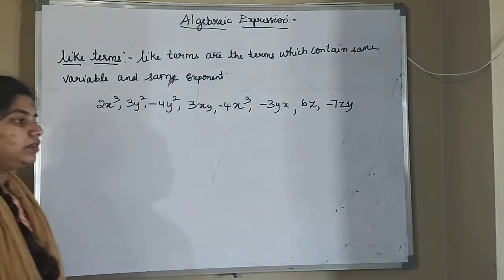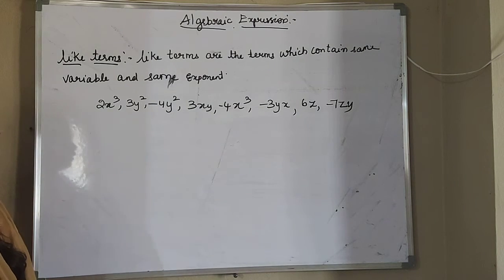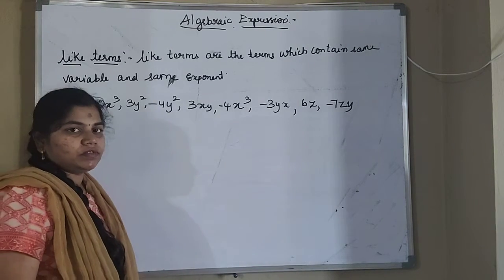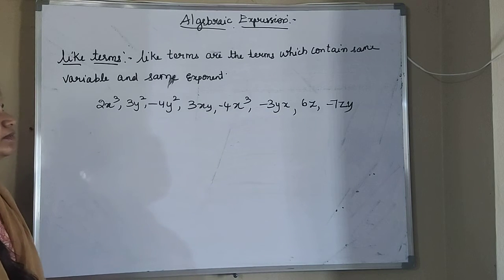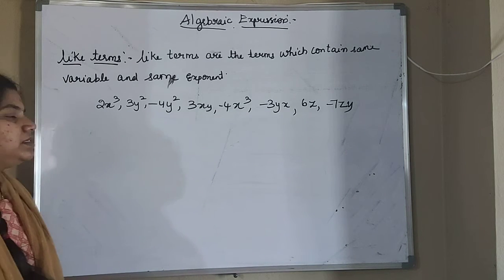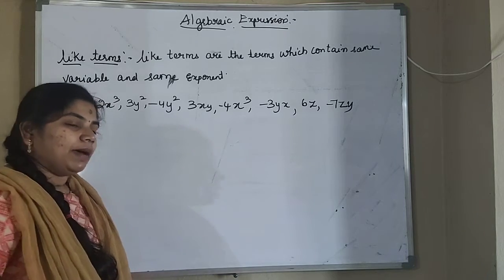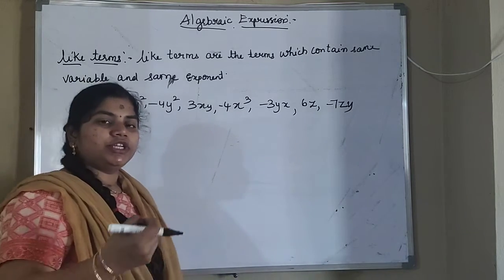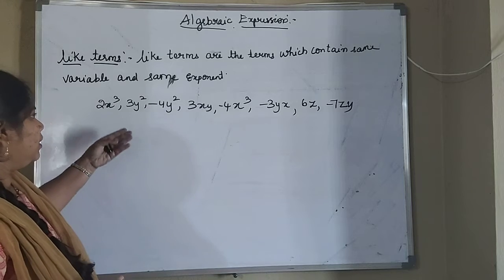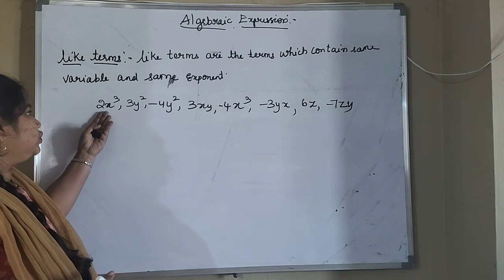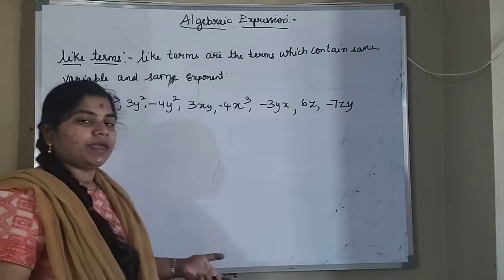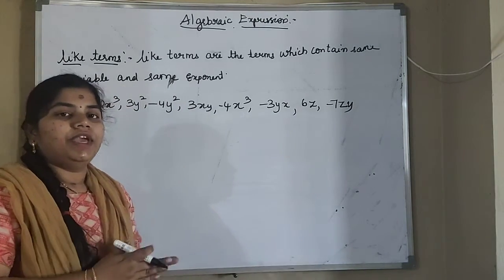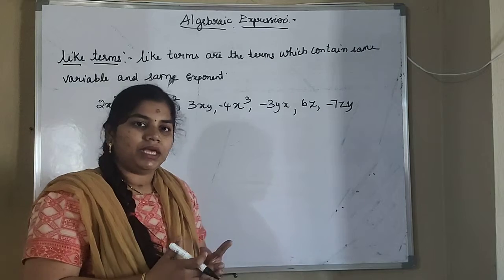So these are the monomials I have taken, and we have to pick out the like terms. Like terms are the terms which contain the same variable and same exponent. The number, the coefficient, can be anything. Coefficient is nothing but the number before the variable. The coefficient value can be anything, but the variable and exponent should be the same.